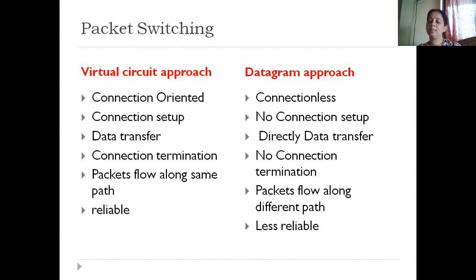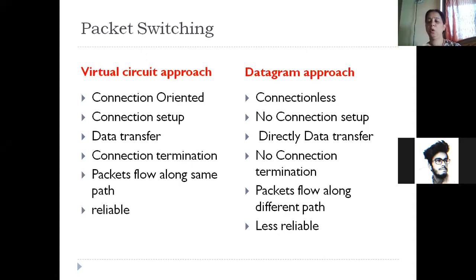Now, the advantage that we have with the virtual circuit approach: the dedicated path is already set up between sender and the receiver. So all the packets will flow along the same line or the same path. They don't take different paths. They all will move along the same path. And the next thing is, such a kind of method is very, very reliable.